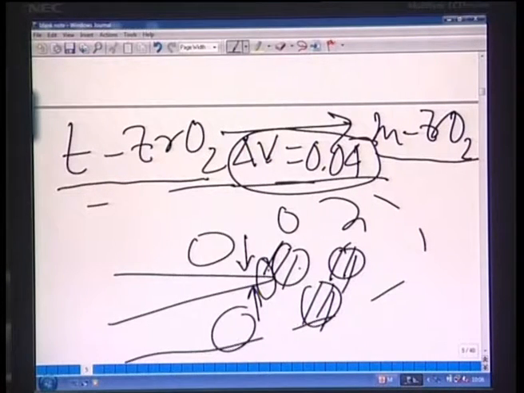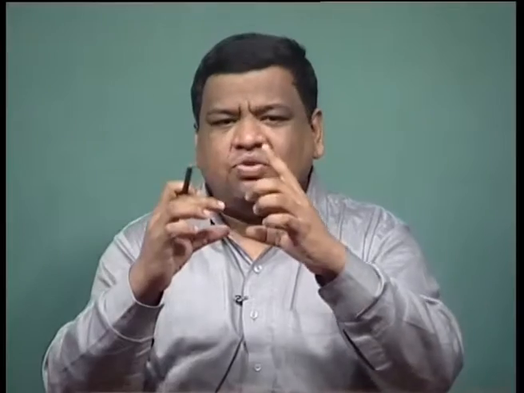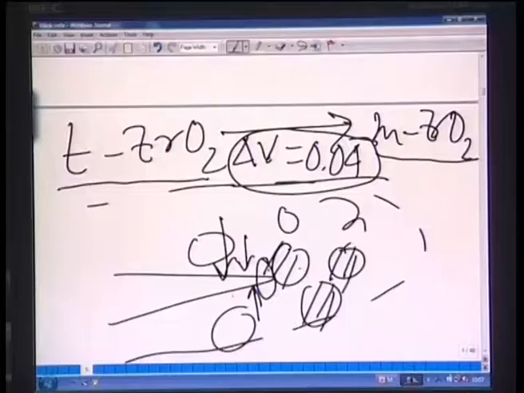So, think of it physically: these hatched circles are surrounded by tetragonal zirconia, and the hatched circles have a larger volume. So, they will try to expand, and the neighboring particles will not like that. The neighboring particles will try to squeeze them, and that squeezing action leads to compressive stress on the crack tip,